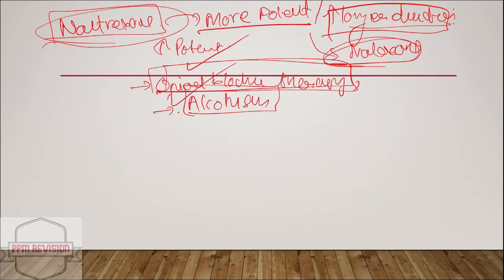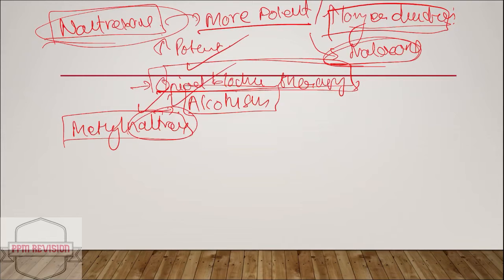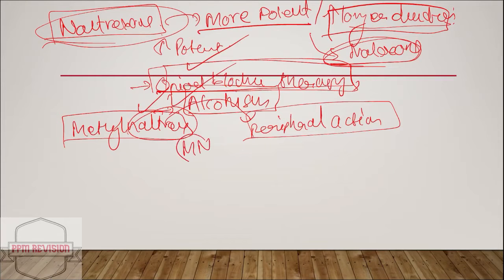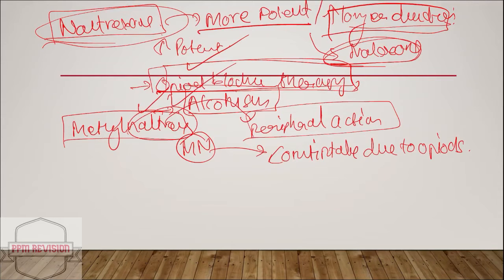And I'll also be giving a note on methyl naltrexone. As the name suggests, it is nothing but a derivative of naltrexone, and this has only peripheral actions. This methyl naltrexone is used in case of constipation due to opioids. Hopefully I'm clear. So it is used in constipation due to opioids.